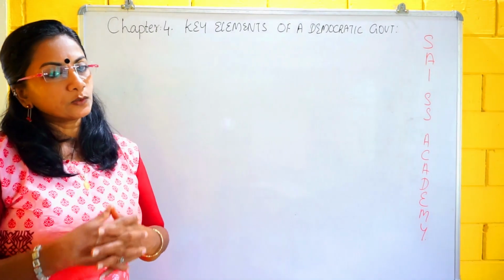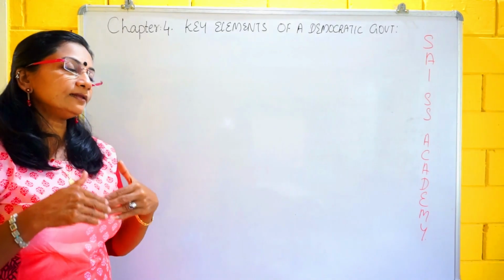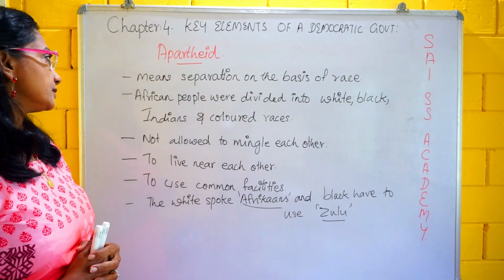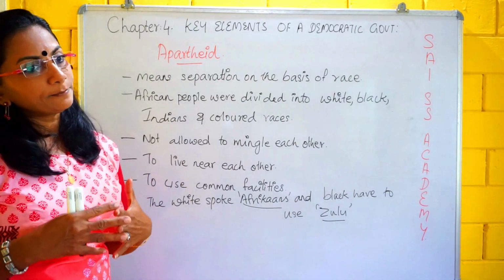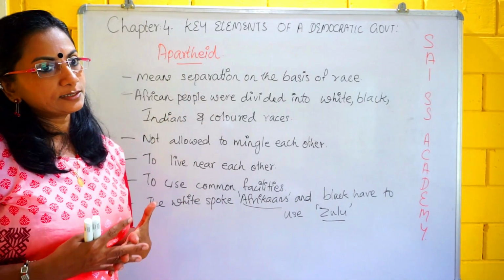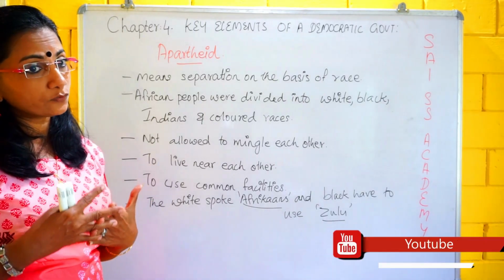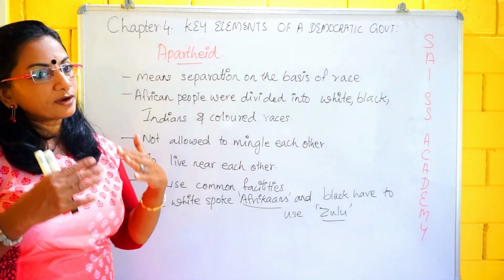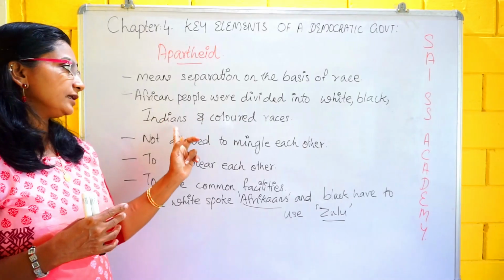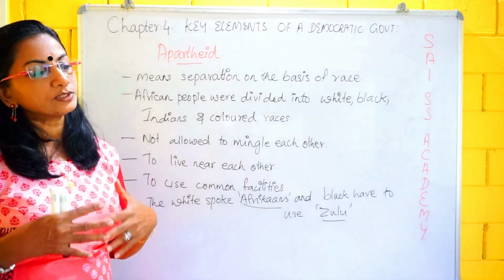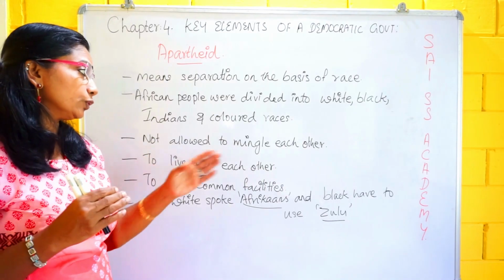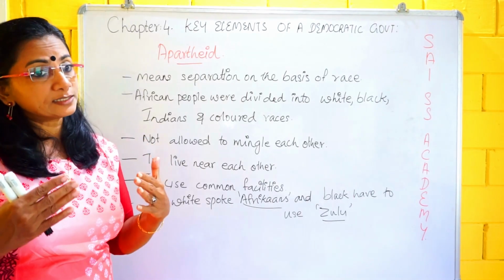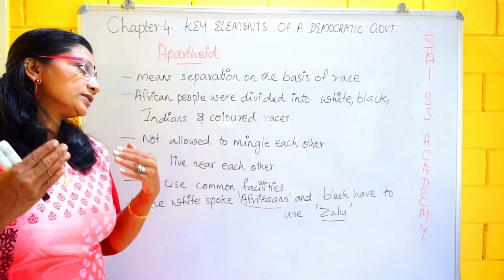The first thing we need to understand in this chapter is apartheid. What do you mean by the word apartheid? Apartheid means separation on the basis of race. Earlier, South Africa was governed by apartheid and it was divided into white, black, Indian and colored races. According to the law, these races were not allowed to mingle with each other. They were not allowed to live near each other and not even allowed to use common facilities.